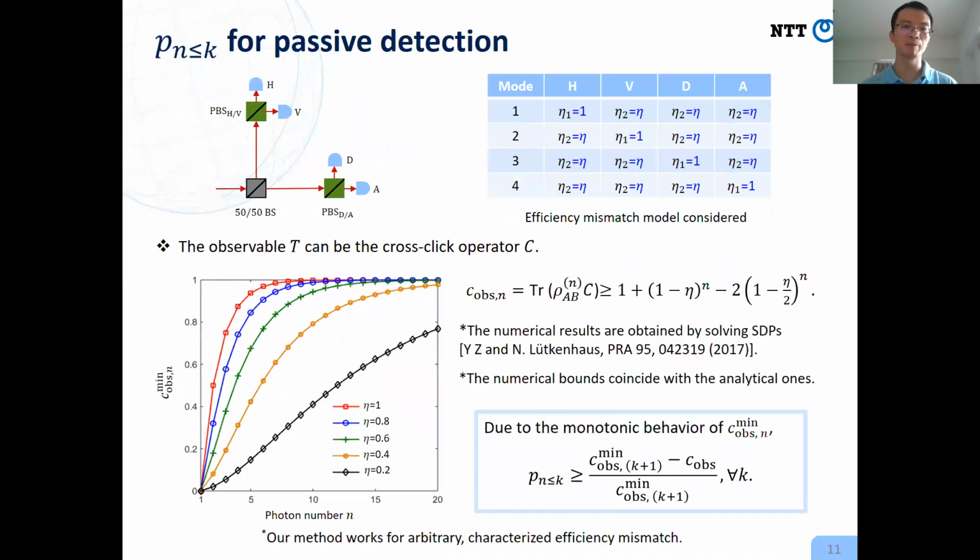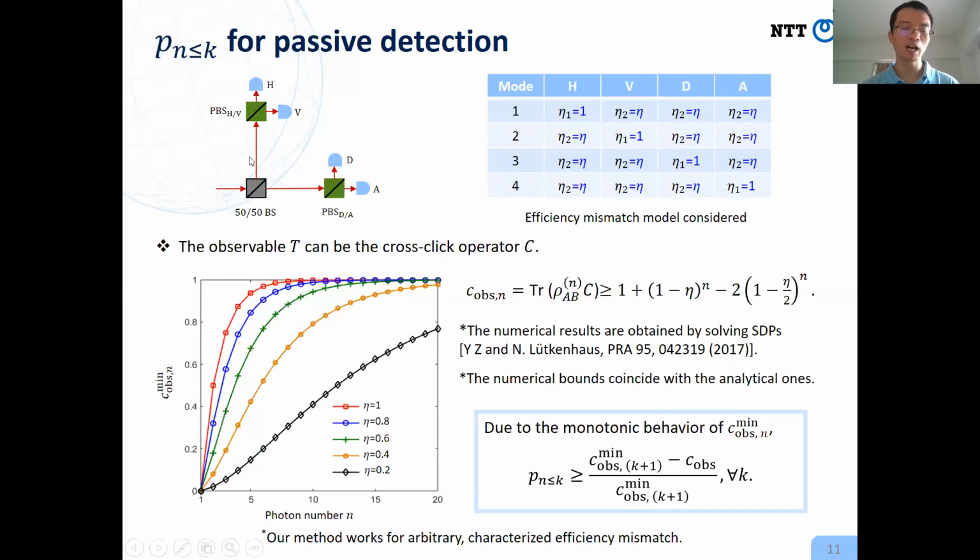Similarly, we studied the passive detection scheme. For this case, the intuition is multiple photons will leave the first 50-50 beam splitter at different arms. These photons will trigger detector clicks at different bases. So we call this cross clicks. With the increase of the photon number, the cross click probability is expected to increase.